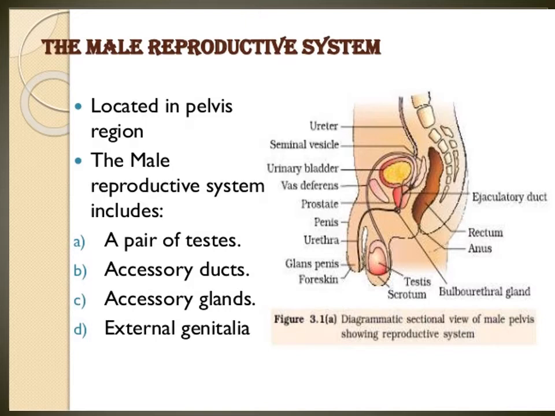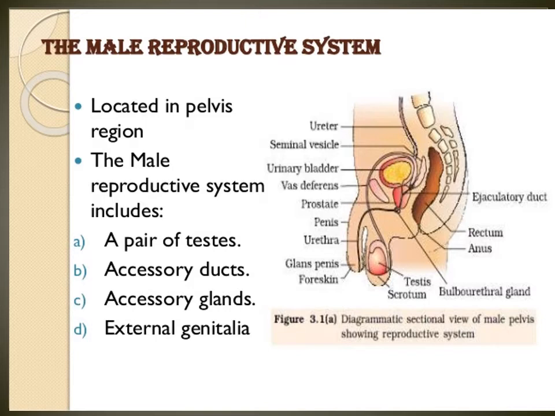Epididymis is a tightly coiled structure lying on the top of the testis. What is the epididymis? That is a tightly coiled structure lying on the top of the testis.